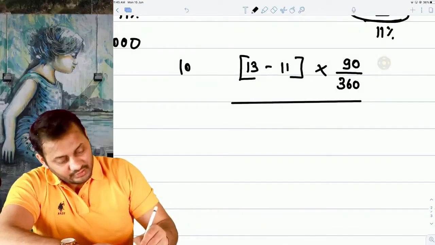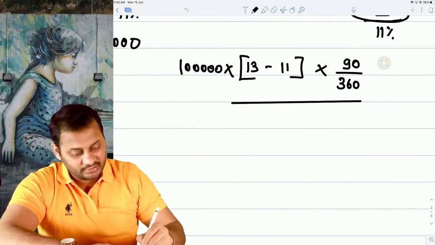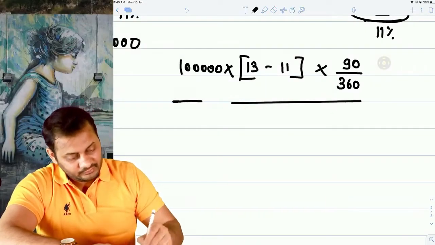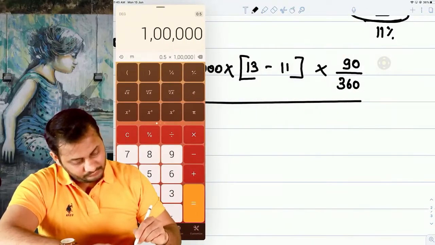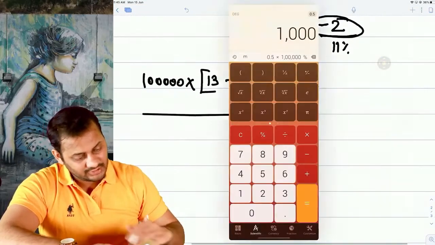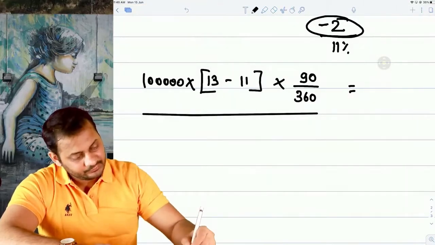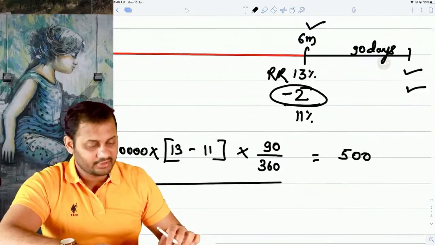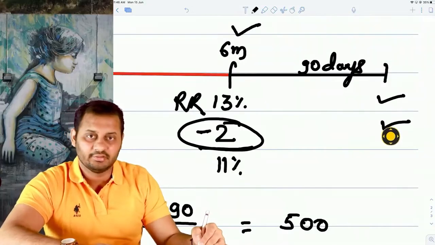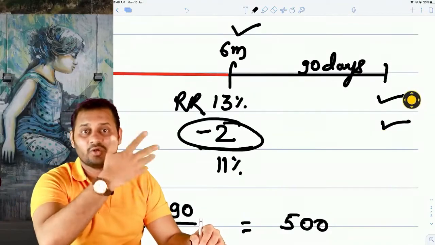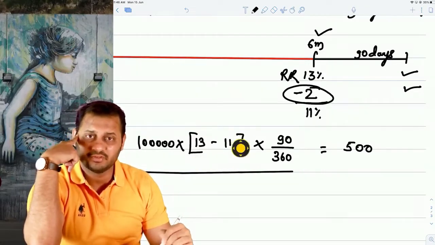So I will take 1 lakh multiplied by 13 minus 11 multiplied by 90 by 360. Am I right here? 0.5% on 1 lakh will be how much? It's 500 rupees. Now tell me one thing. Is this 500 rupees payable on this date or on that date? It's simple. It is on that date. How come? Sir, it's very simple. 13 was payable after 90 days. 11 was also payable after 90 days. The balance will also be payable after 90 days.